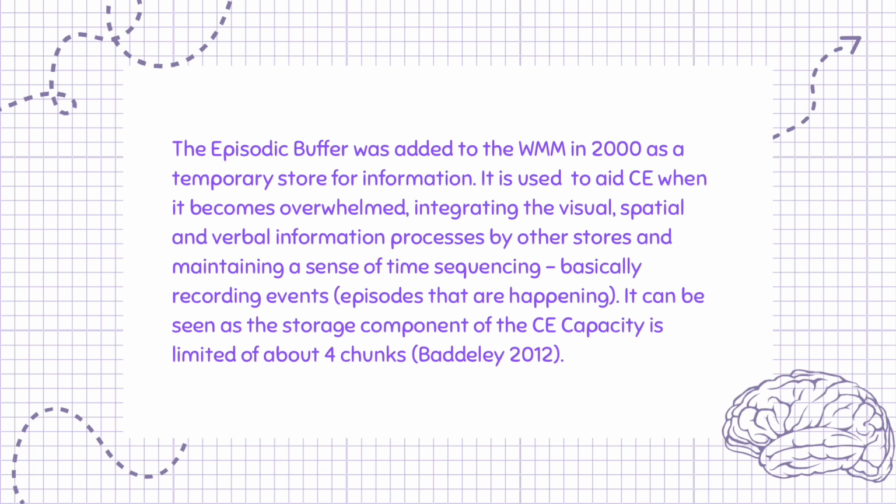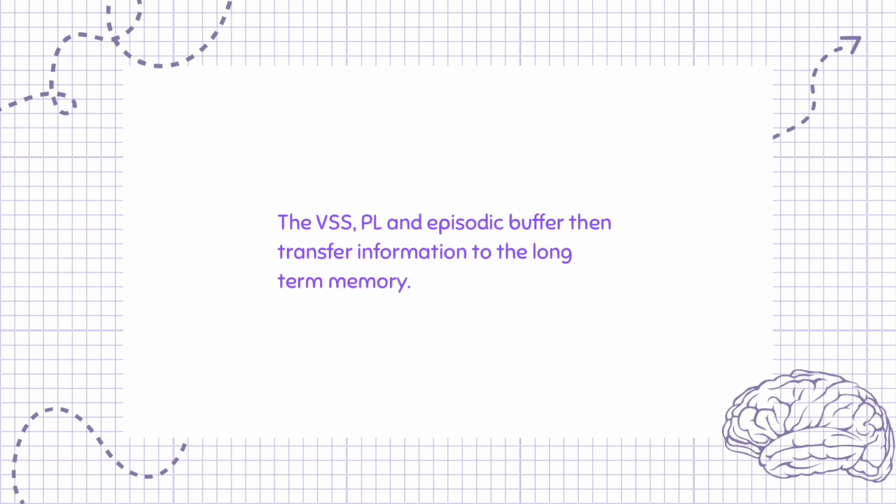The episodic buffer was added to the WMM in 2000 as a temporary store for information. It is used to aid the CE when it becomes overwhelmed, integrating the visual, spatial and verbal information processed by other stores and maintaining a sense of time sequencing, basically recording events, episodes that are happening. It can be seen as the storage component of the CE. Capacity is limited to about 4 chunks, Baddeley 2012. The VSSP, PL and episodic buffer then transfer information to the long-term memory.